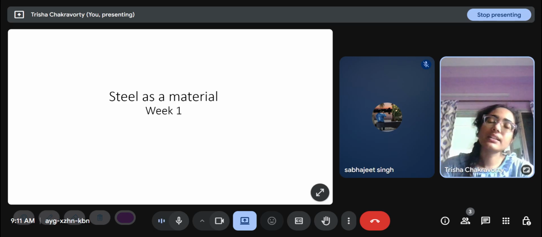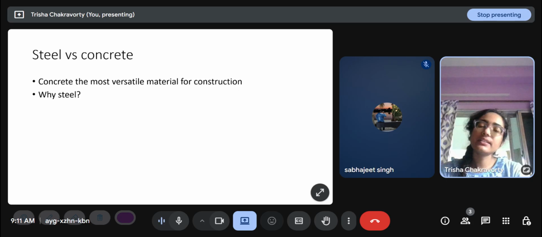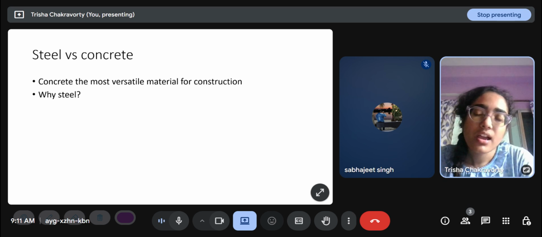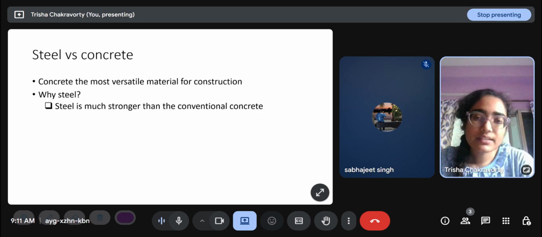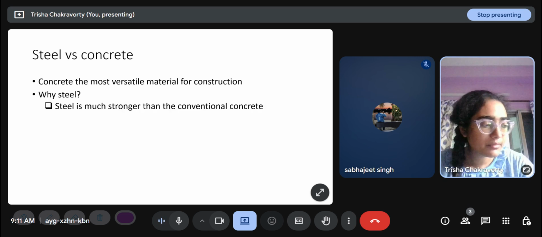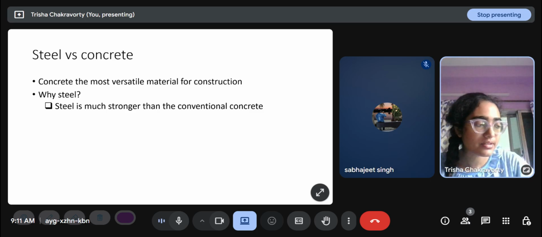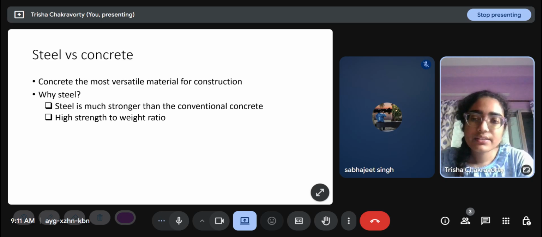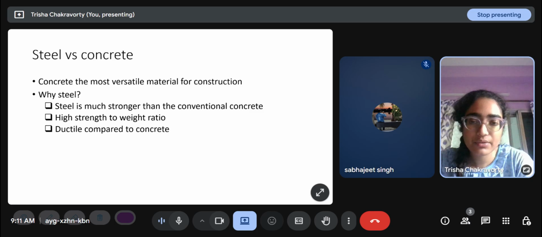The first week we looked at steel as a material. So steel versus concrete, because that is the obvious question, because concrete is the most versatile and commonly used material for construction. So why do we use steel? Steel is much stronger than conventional concrete in both compression and tension. In tension it is many times higher, because concrete has virtually no strength in tension, but in compression as well steel is stronger. Steel also has a high strength to weight ratio, and it is very ductile compared to concrete.